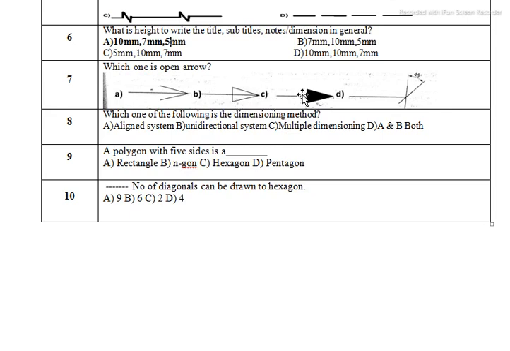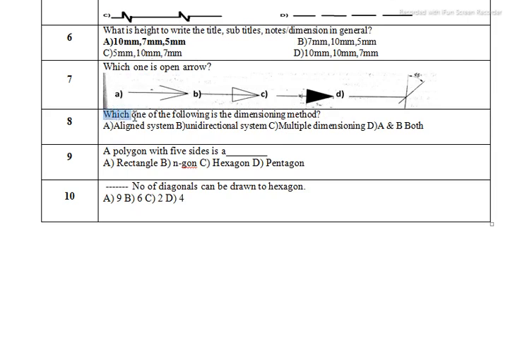Similarly, in C it is close as well as filled arrow. So we call it a close and filled arrow. You can see the difference. Here it is only a close arrow. Okay, here the arrow is an open arrow, and now D is nothing but our oblique arrow. Okay, so for this question, answer A is correct. So which one is open arrow? The answer A is correct.